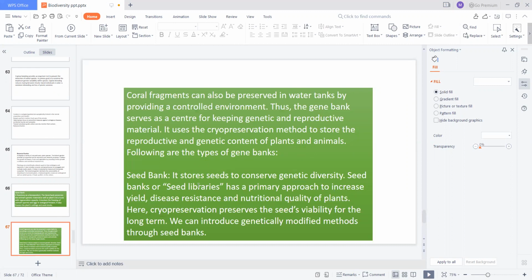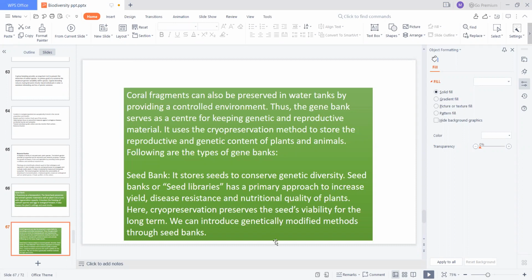Okay, seed bank. A seed bank stores seeds to conserve the genetic material, and seed banks, or seed libraries, have a primary approach to increase the yield. The main aim is to increase the yield and also provide disease-resistant plants and improve the nutritional quality of the plants. Here cryopreservation preserves the seeds' viability for a long time. In this way, the seeds are preserved for a longer duration, that is, many years, like 10 years.